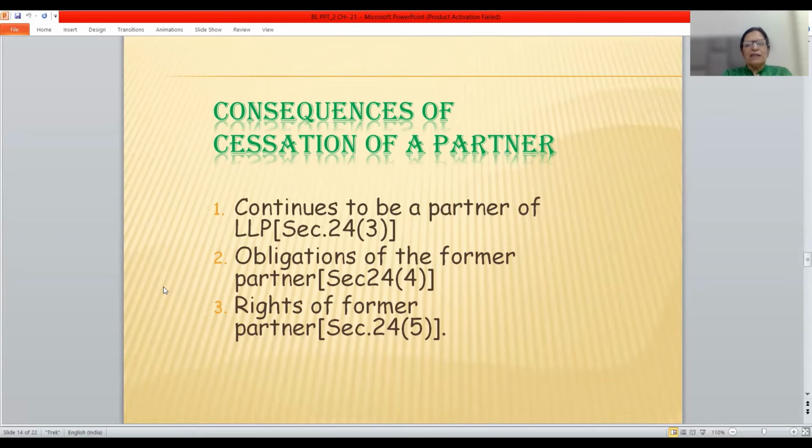Rights of the former partner. Now, the former partner or his legal heir will be entitled to get the accumulated profits if the profits have not been given to him on his cessation, if he is alive, or to his legal heir if he has died. So the former partner or his legal representative has the right to take accumulated profits and the interest thereon from the LLP.